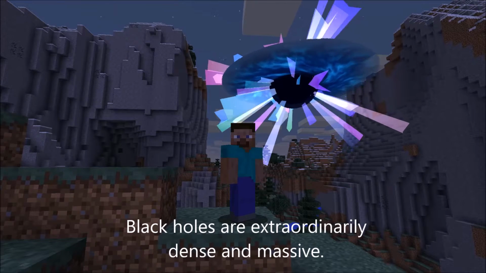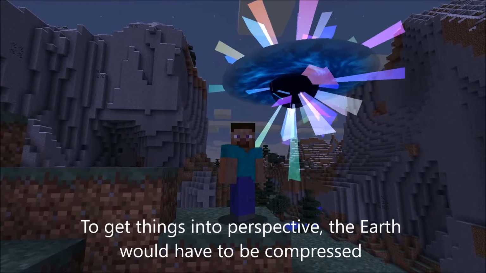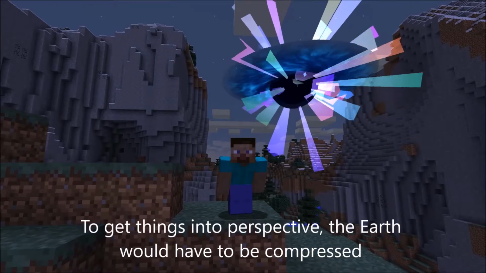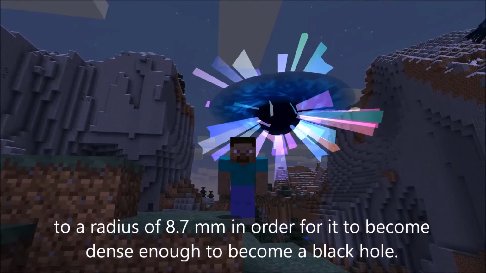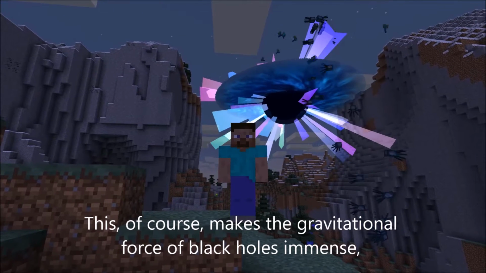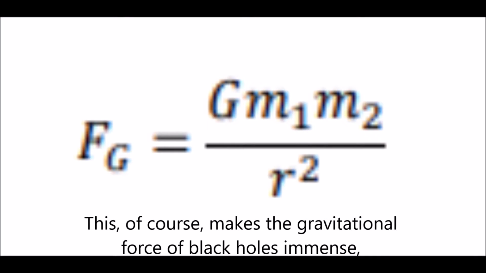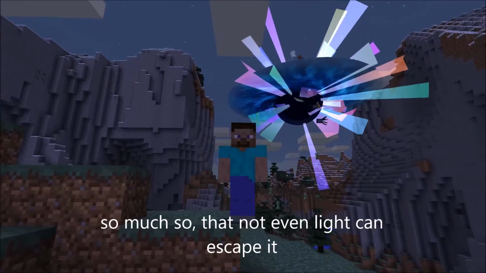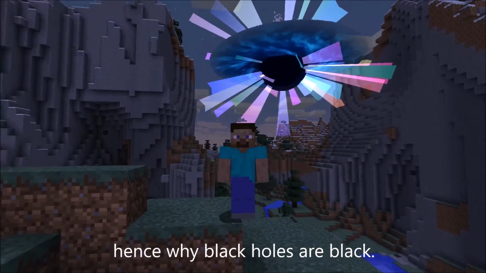Black holes are extraordinarily dense and massive. To get things into perspective, the Earth would have to be compressed to a radius of 8.7 millimeters in order for it to become dense enough to become a black hole. This, of course, makes the gravitational force of black holes immense, so much so that not even light can escape it. Hence why black holes are black.